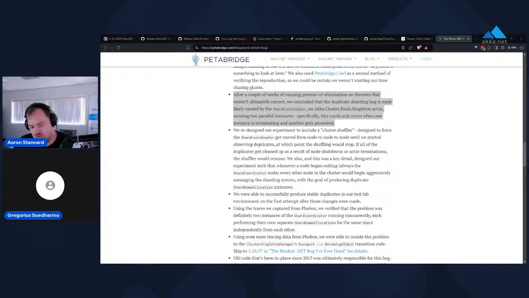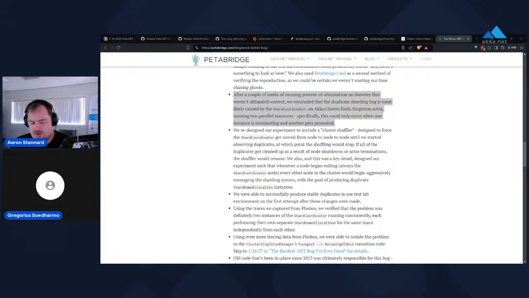The shard coordinator is a cluster singleton actor whose job is to maintain an even distribution of shards throughout the cluster. The reason we have shards in the first place is that shards are usually scaled to the number of nodes you're hosting the sharding system on. So if you expect at peak load to have 10 nodes hosting, let's say, user entities or device entities, depending on your use case, you're probably going to want to multiply that number of nodes at peak load times 10. That's the rule of thumb for how many shards you should have: 10 times your number of nodes. That would be 100 total shards in that case.